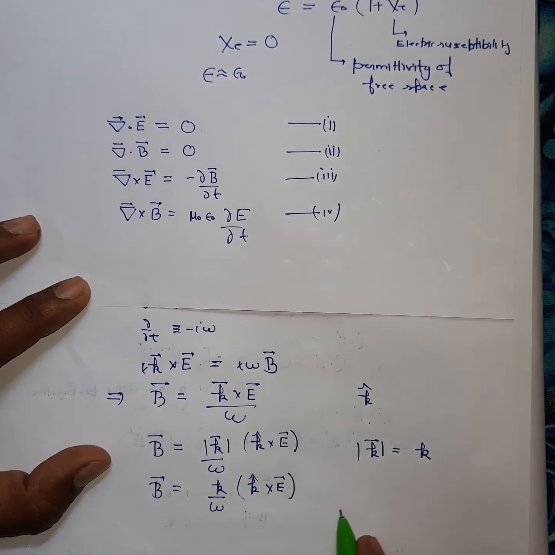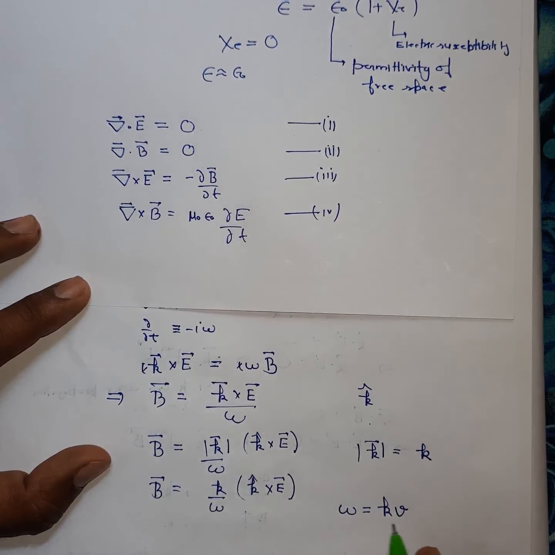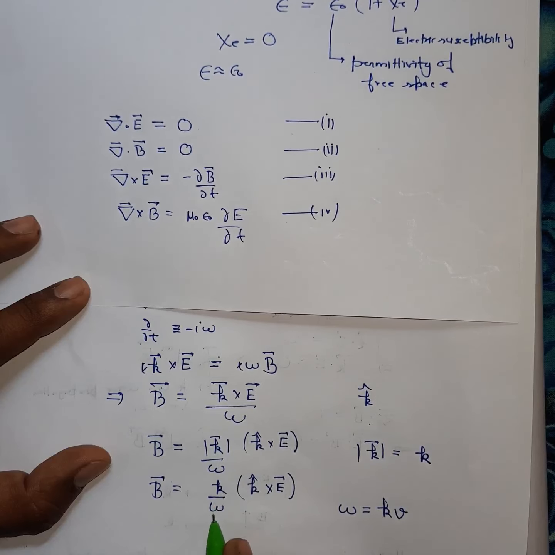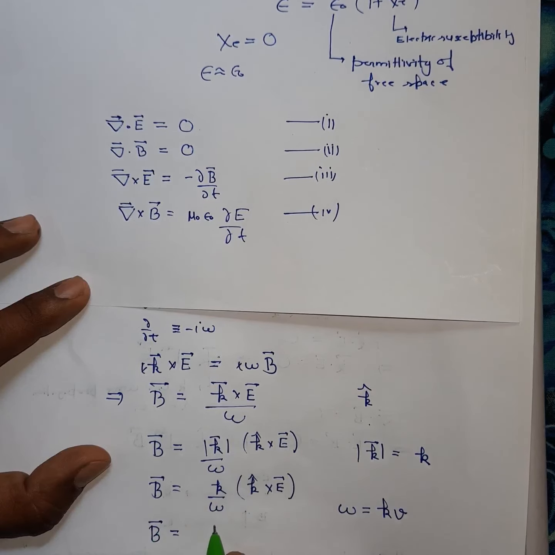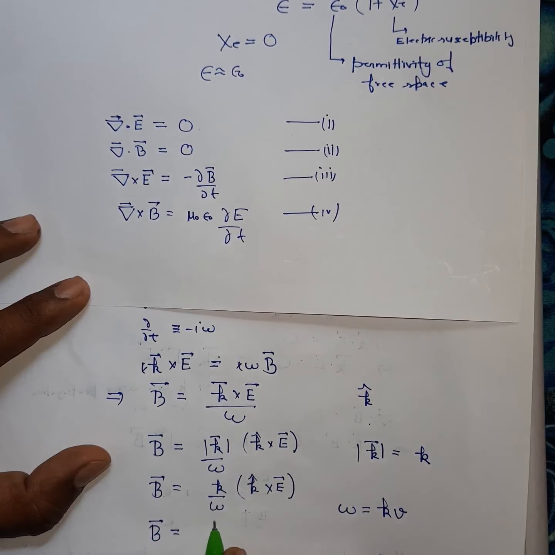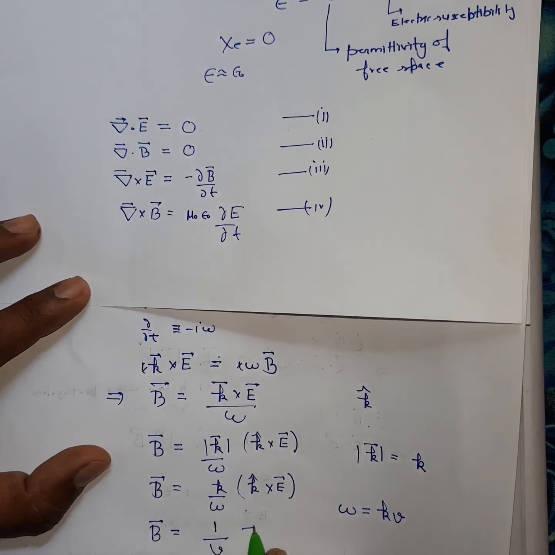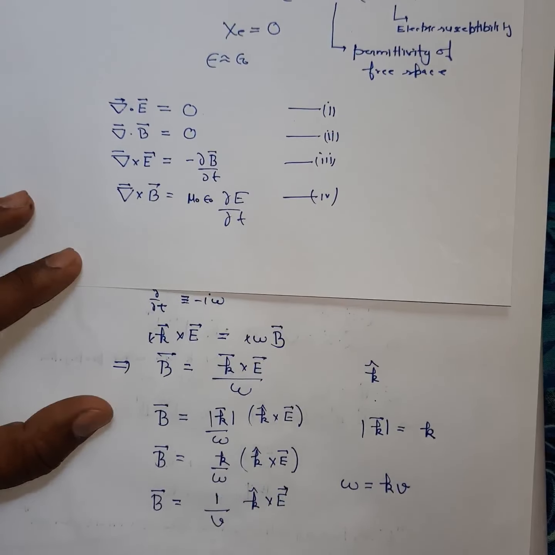And you know that omega is equal to kv, so you can write k by omega as 1 upon v. So B vector is equal to 1 upon v, k cap cross E cap.